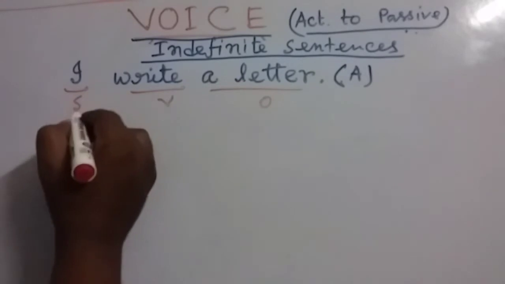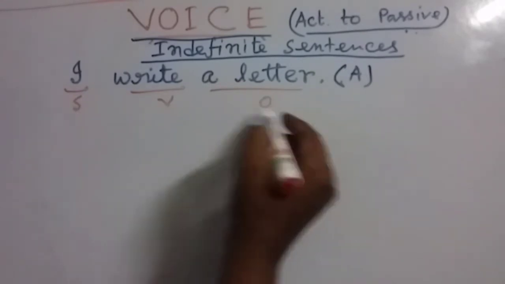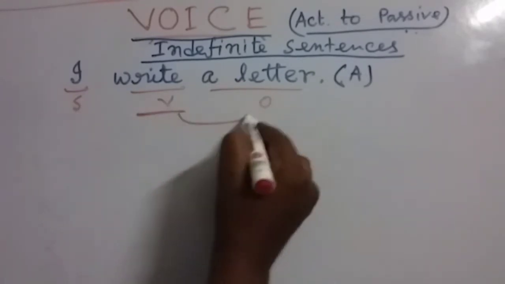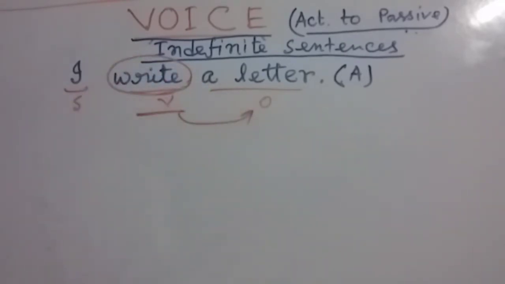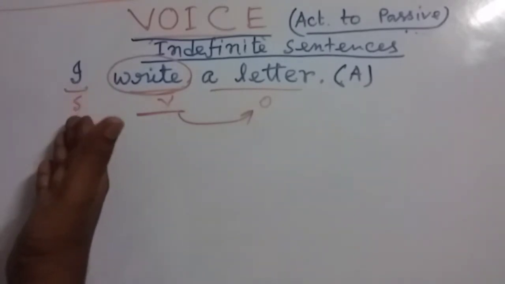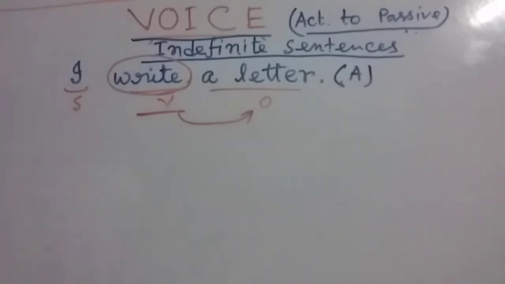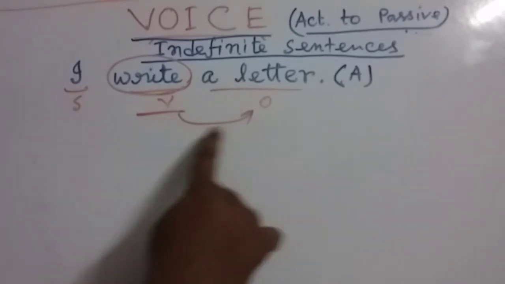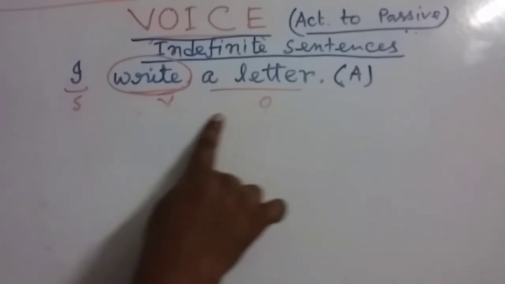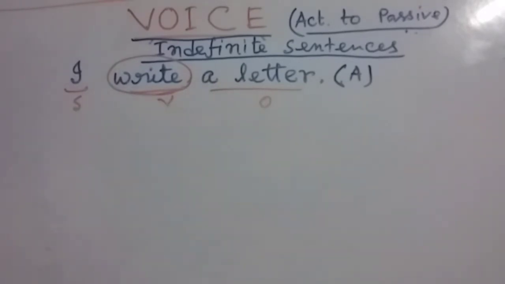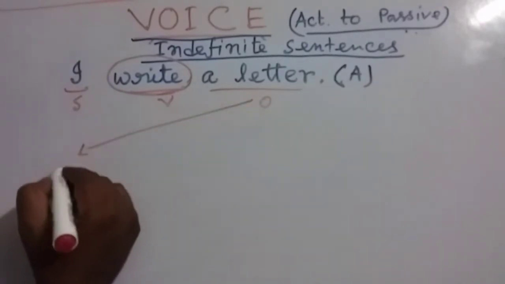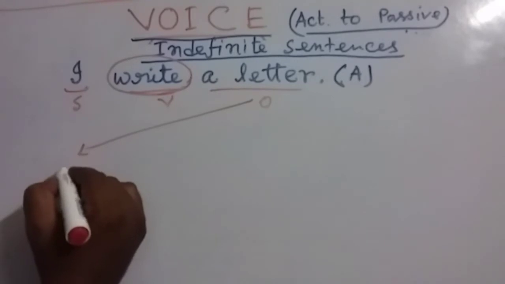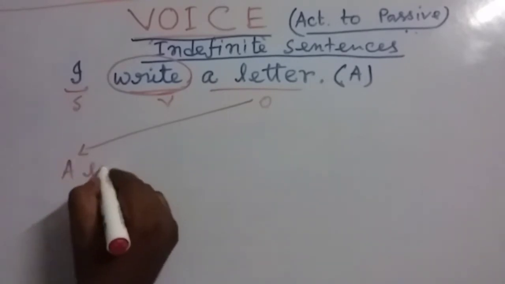So here this is the subject, this is the verb and this is the object. This verb is carrying this object, so this is a transitive verb and we can change it into a passive one. And my dear friends, this is the structure of present indefinite tense. I write a letter. Here the letter is the object, so it will become the new subject of this sentence, a letter.